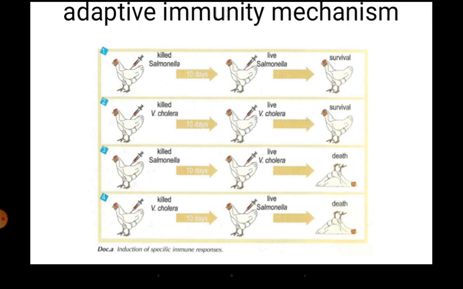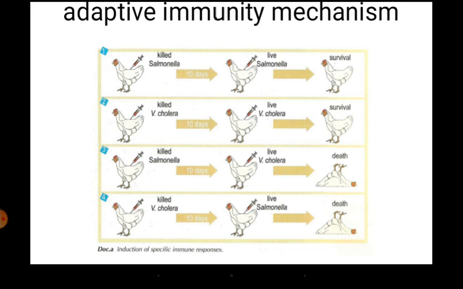Then we look at the last two rows, which are different, in order to show that acquired immunity is specific only. You give killed salmonella and then after 10 days you inject live Vibrio cholera. You have raised the adaptive immunity for killed salmonella, but you are giving a different antigen, so the animal is being exposed to another bacteria.